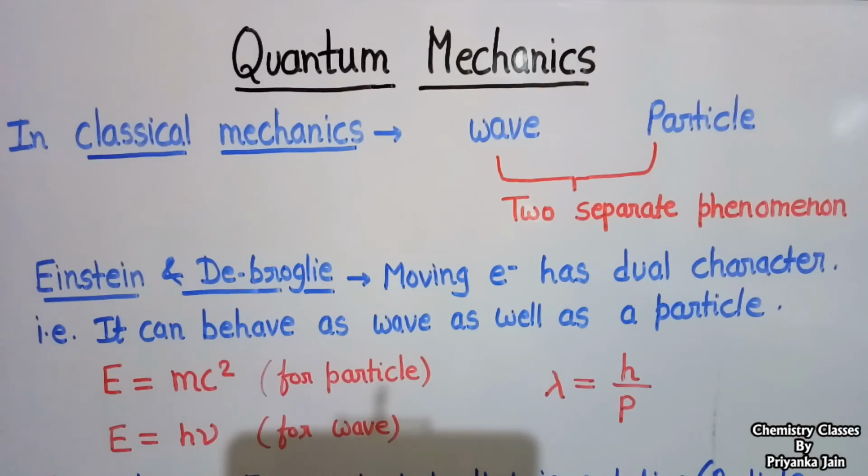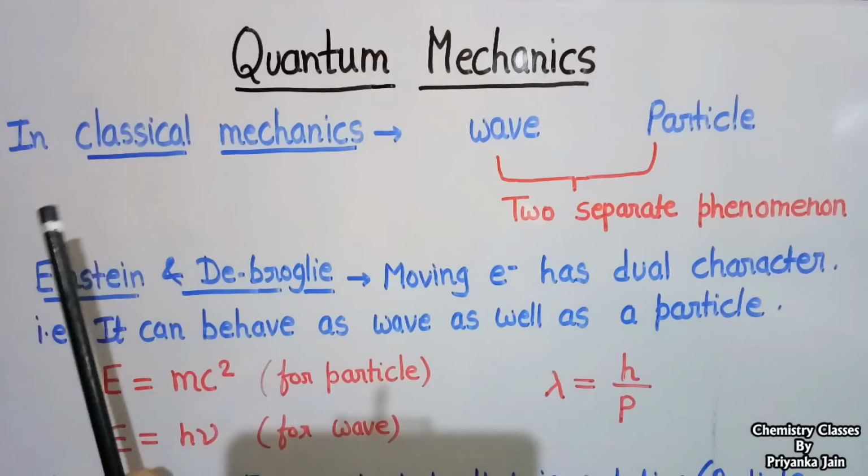Let us start with a new topic, that is quantum mechanics. Here we will study the wave functions, the starting of quantum mechanics, what the Schrodinger equation is, what its significance is, and what the radial distribution curve is. So we start with classical mechanics.